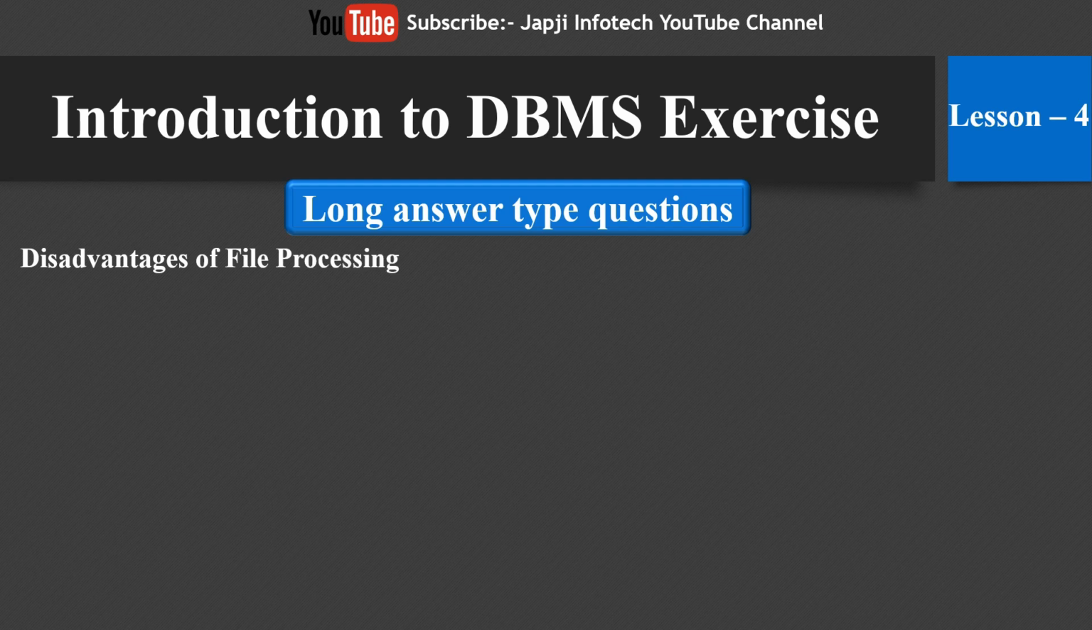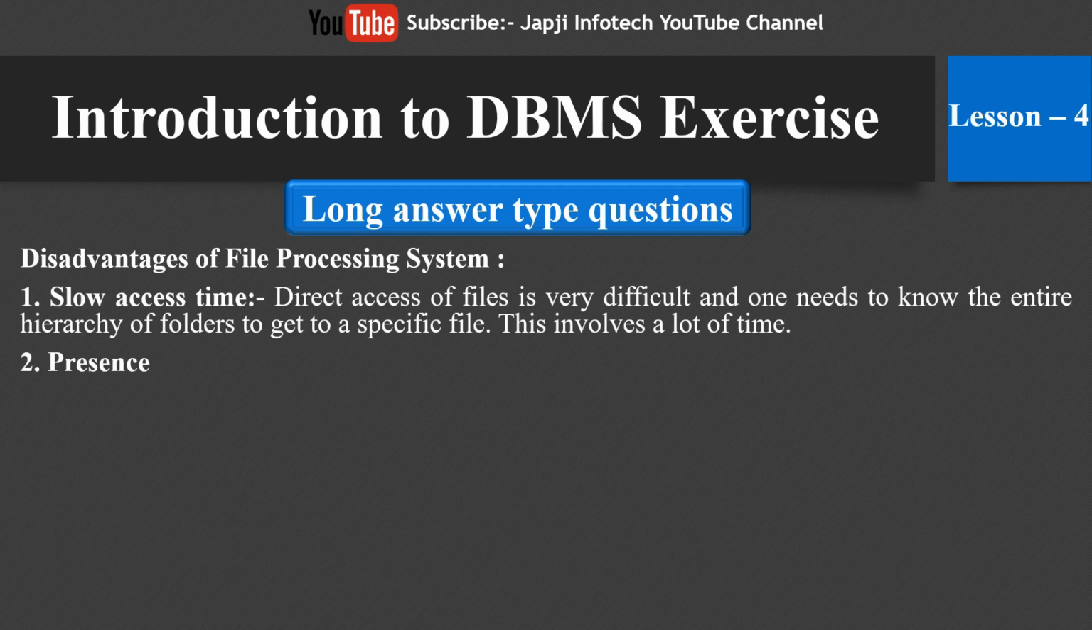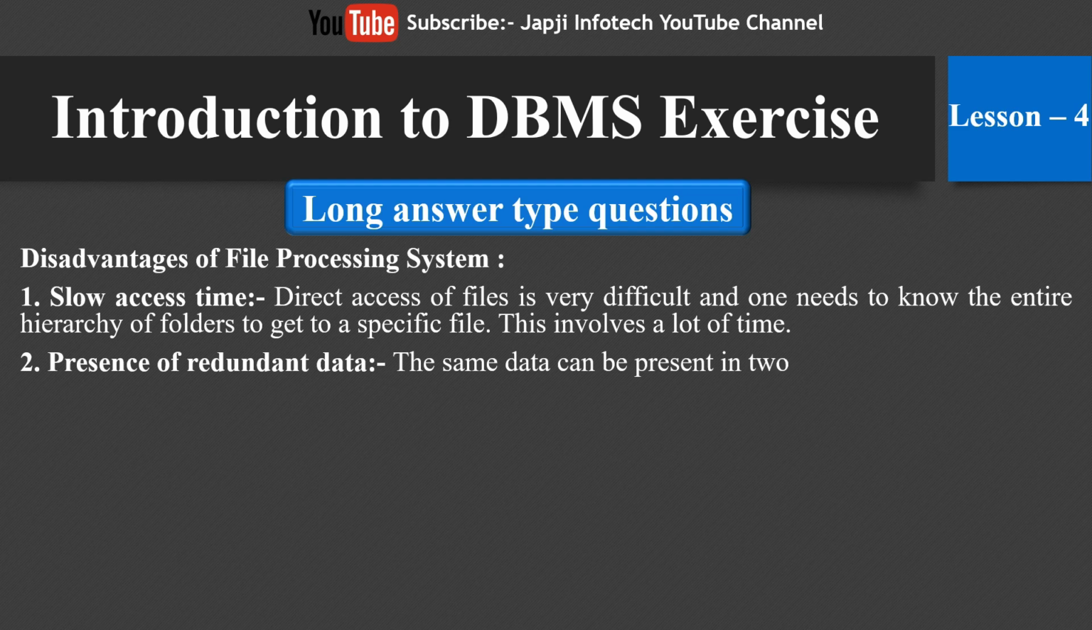Now we will learn about disadvantages of file processing system. The first one is slow access time. Direct access of file is very difficult and one needs to know the entire hierarchy of folders to get to a specific file. This involves a lot of time. Second one is presence of redundant data. The same data can be present in two or more files, which takes up more disk space.